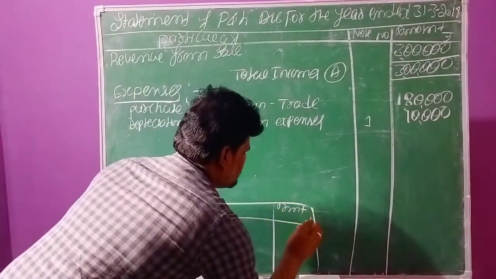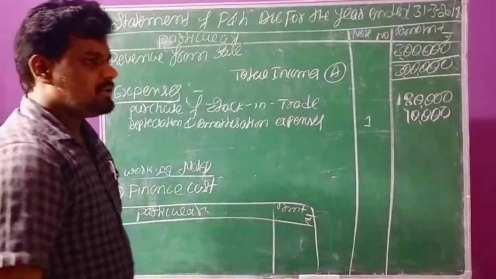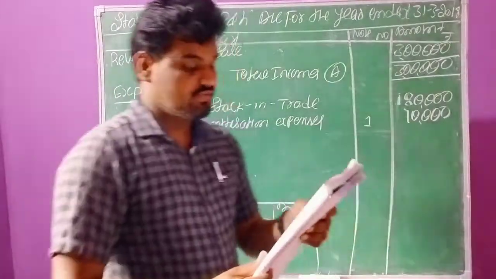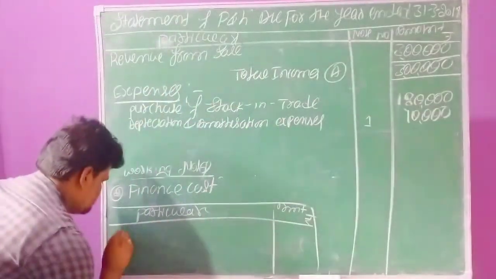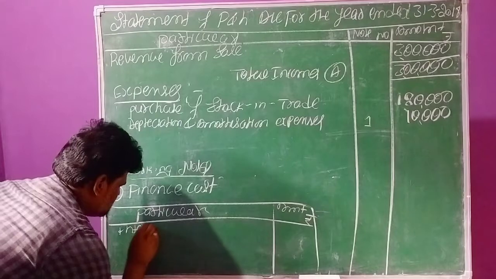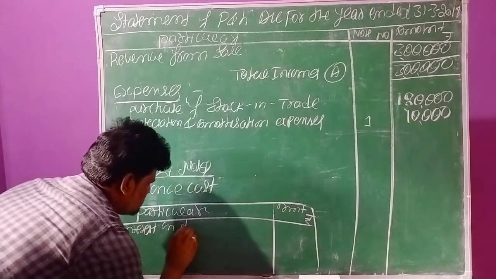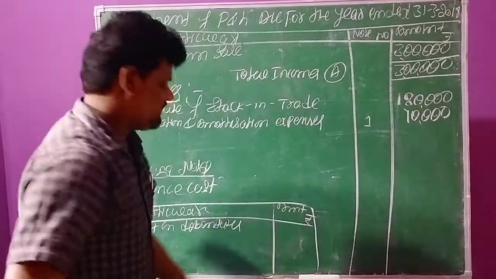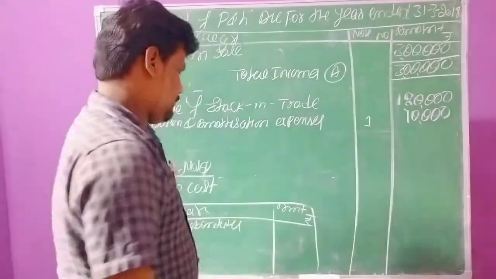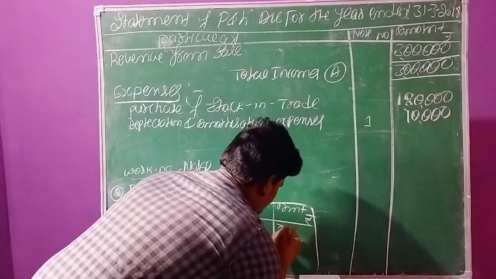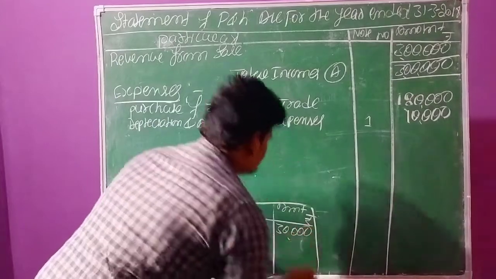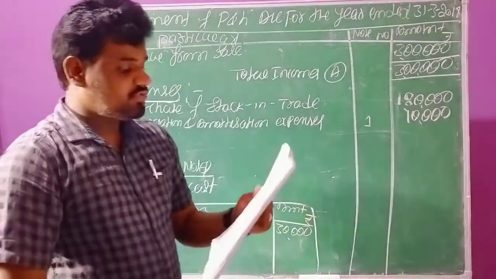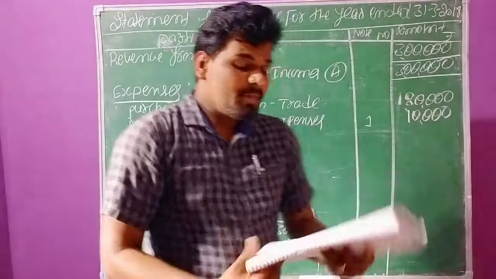Particulars and amount. Then we have to record both transactions. First one is interest on debentures, already given as rupees 30,000. Next one, interest on borrowings, rupees 20,000.